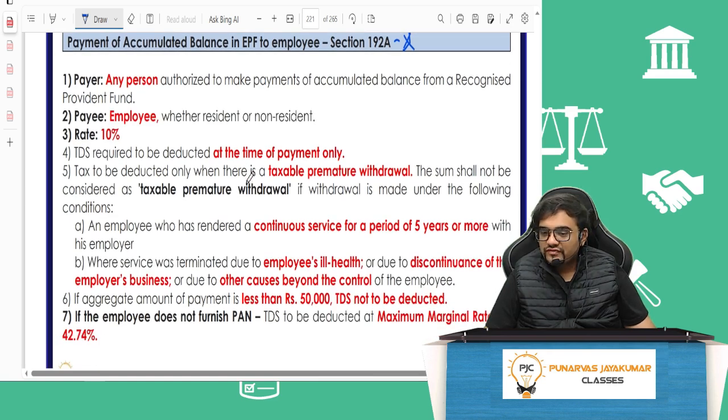But if for any of these reasons it is not happening, and you have done a taxable premature withdrawal, then what happens? Then you will have to pay tax. That is, you have taken a premature withdrawal in less than 5 years, but you are not ill, you are fine, and the business has not closed down, you only left, or you have not joined somewhere else and shifted the balance there. In that case it will be taxable. So that is the scene.